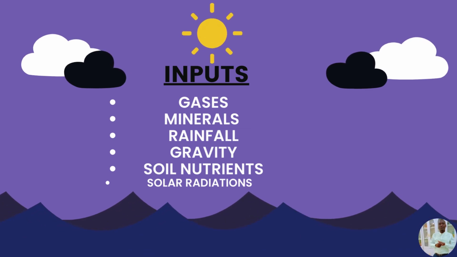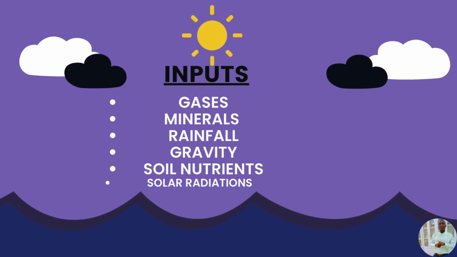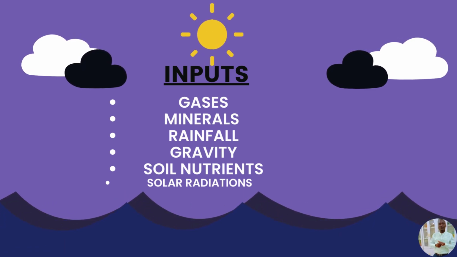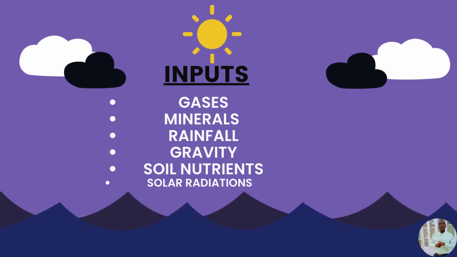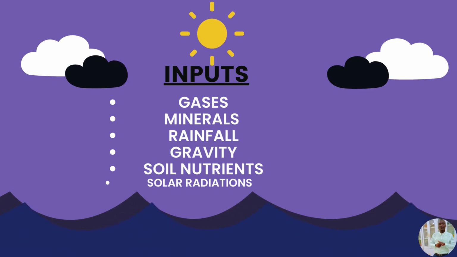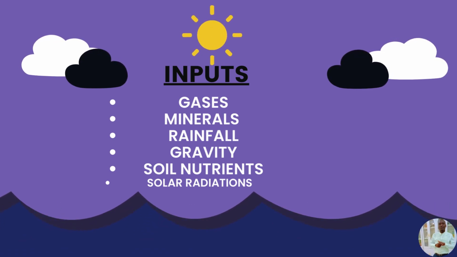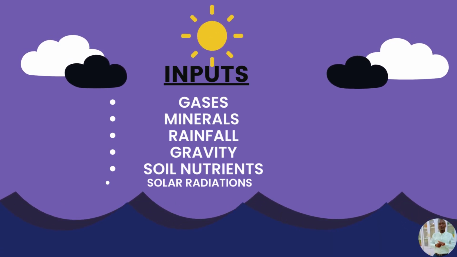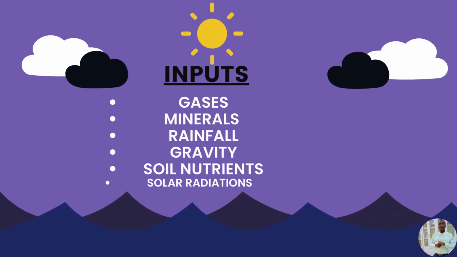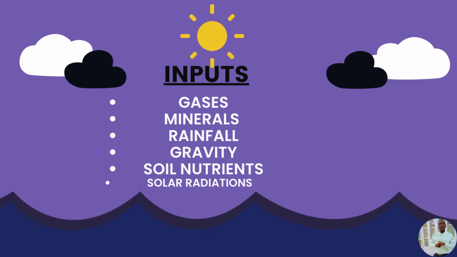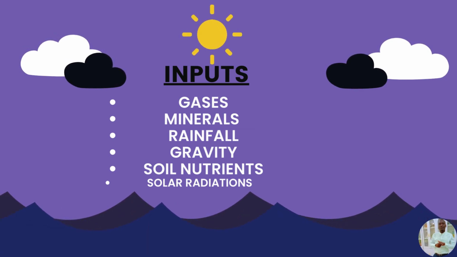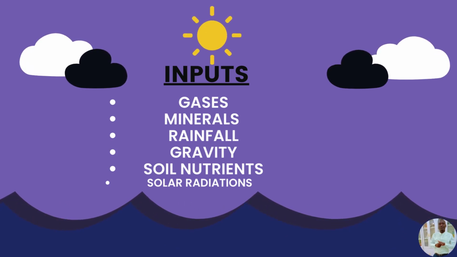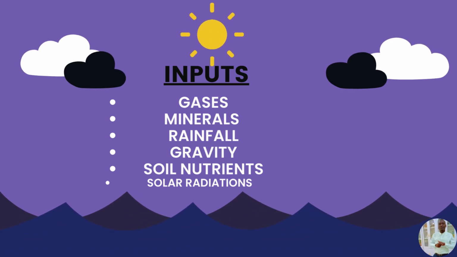Then number four, we have gravity as an input. This one aids movement of organisms within the ecosystem. Then number five, soil nutrients. Soil nutrients can also add to the fertility of the soil and help the plants to grow properly in the ecosystem. And lastly, we have solar radiation. This is the solar energy, or the sun. So ecosystems need the sun: people need sun, animals need sun, and majorly plants need sun for photosynthesis to take place. So these are some of the inputs.